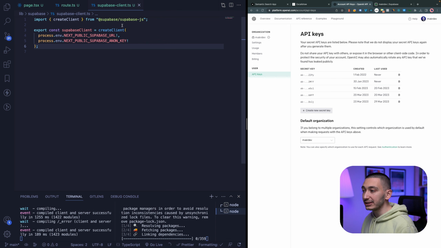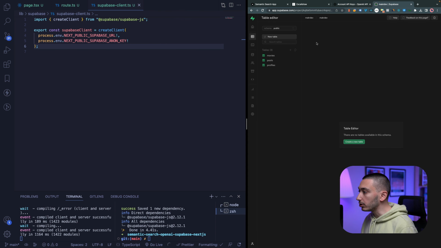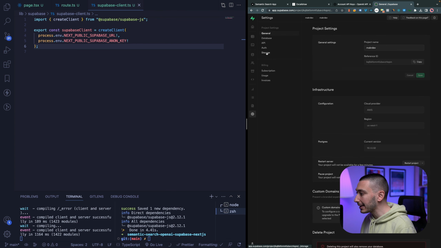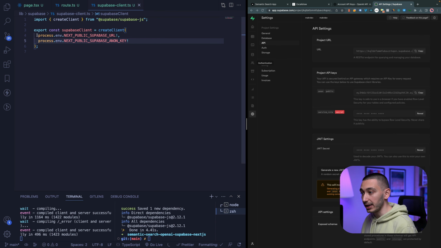And once you install this library, you can create a client, and you need to pass your Supabase URL and Supabase public key into it to use this client. Let me show you where you can get those keys. In the project settings, you can get your URL and also your public key like this. And you can get these keys as environment variables.